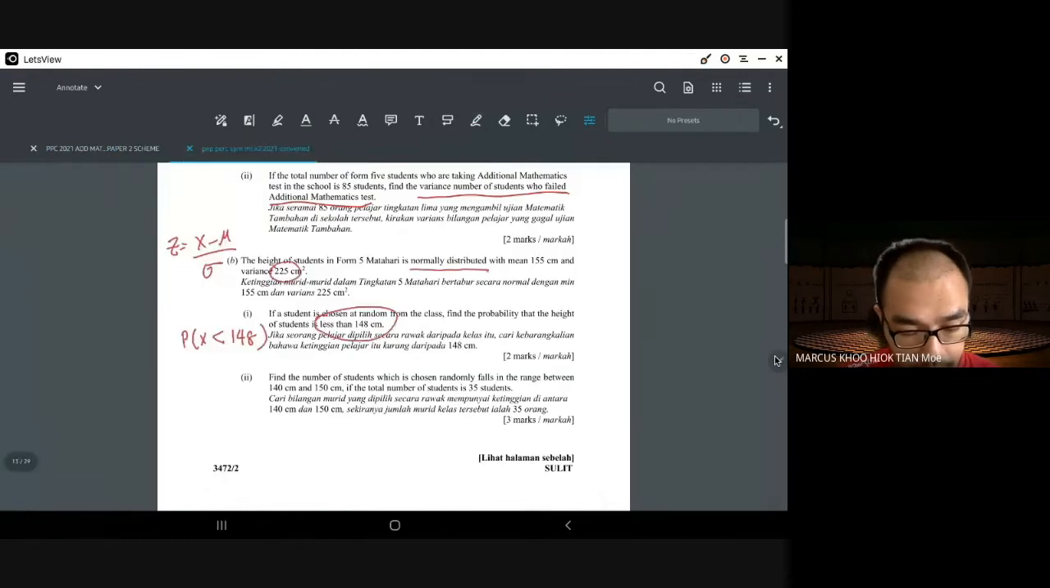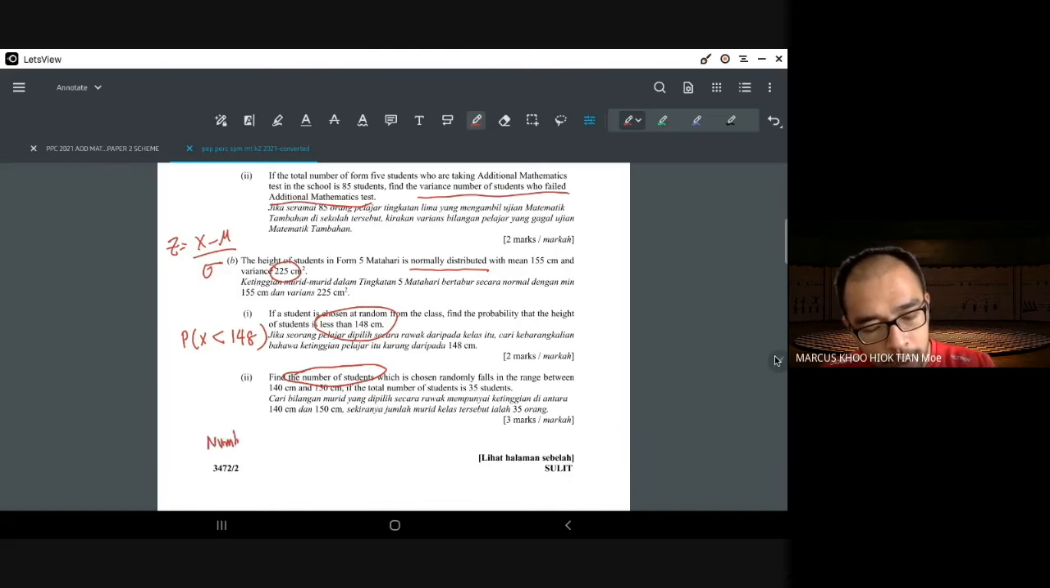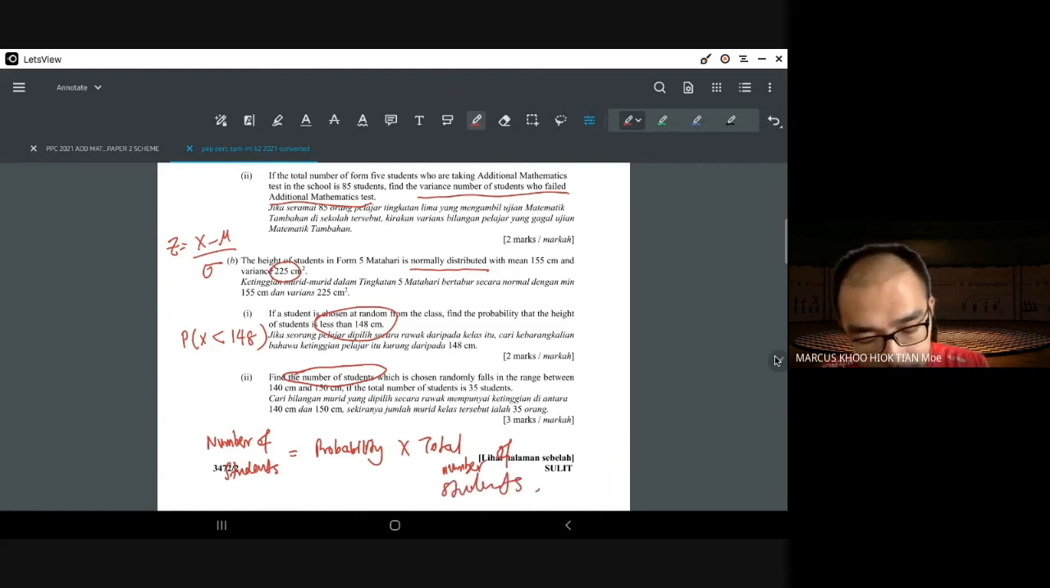Alright. Now, the next one is find the number of students. Whenever you have to find the number of students, you first have to find the probability times the total number of students. So as a general rule, the number of students equals the probability times the total number of students. The total number of students is 35, no problem.